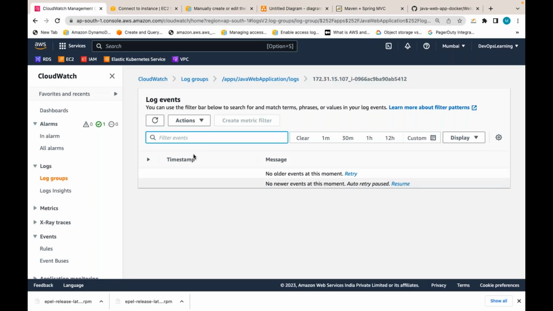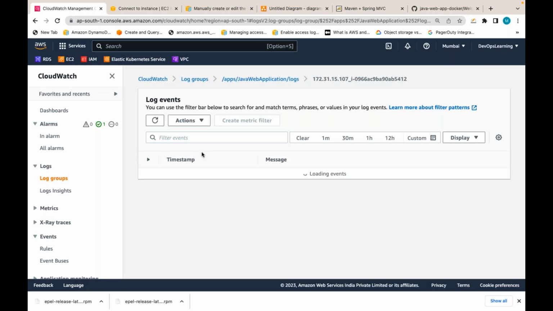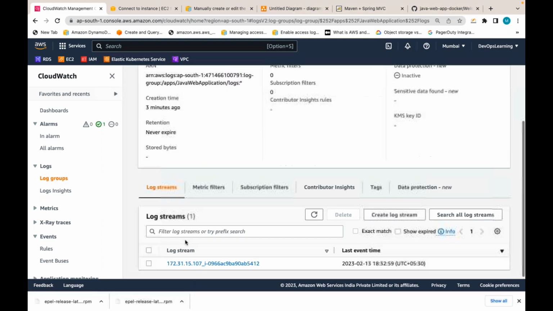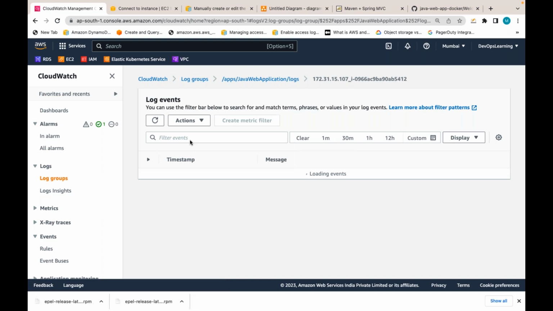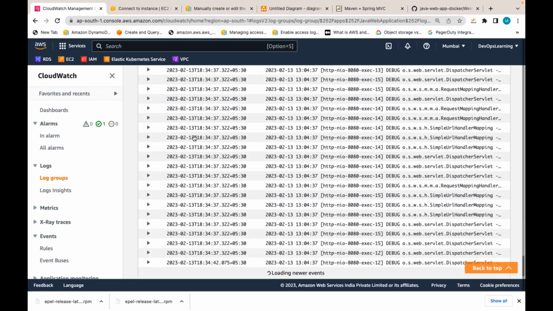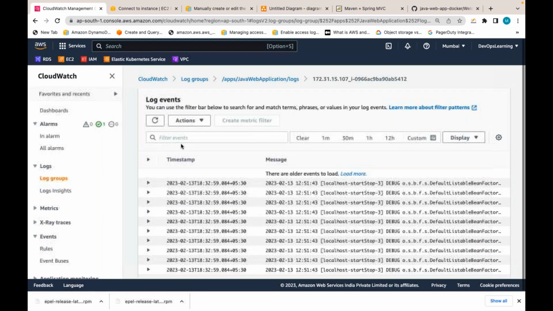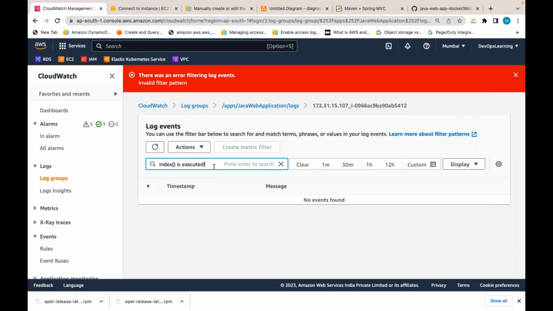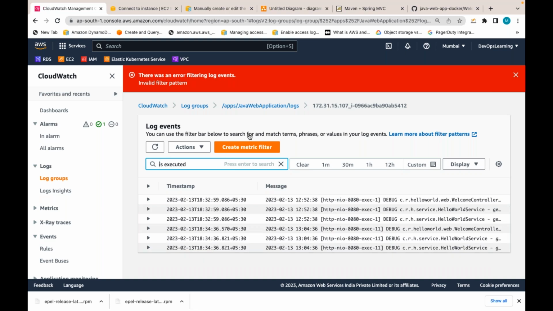I can query those logs from this log group only. I can go to this application logs, log streams. I can query whether any errors are there, any exceptions are there, like is this method executed or not, like that. I can search. Let me see, "is executed".